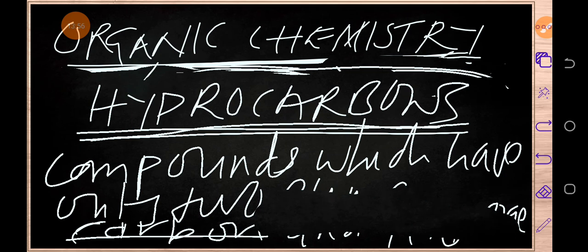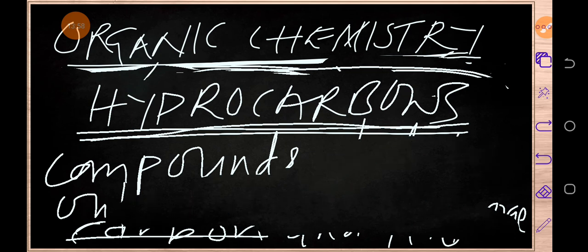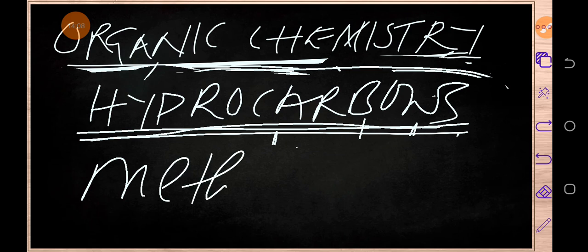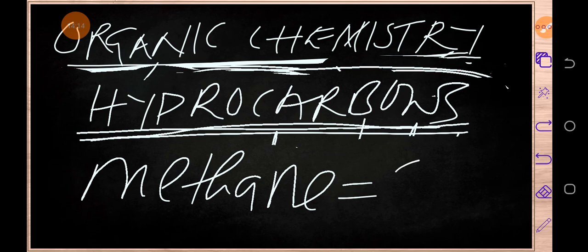There is a compound which is called methane. I'm sure you have heard of it before. Methane, its chemical formula is CH4.